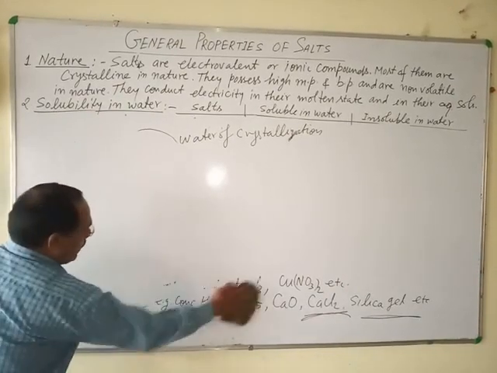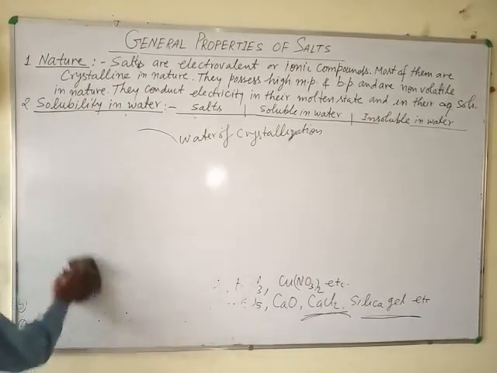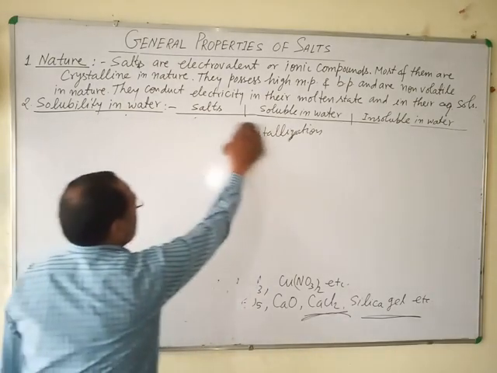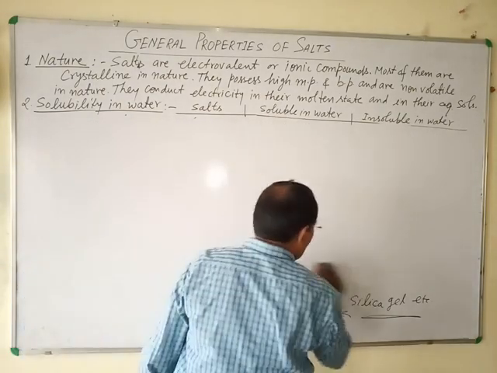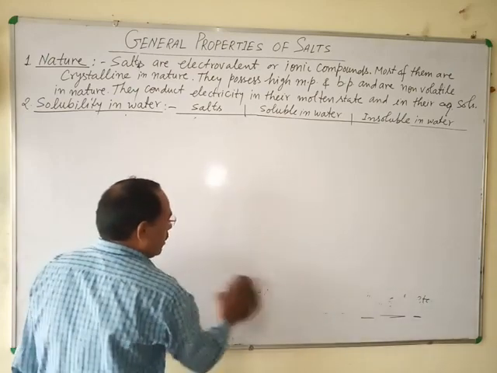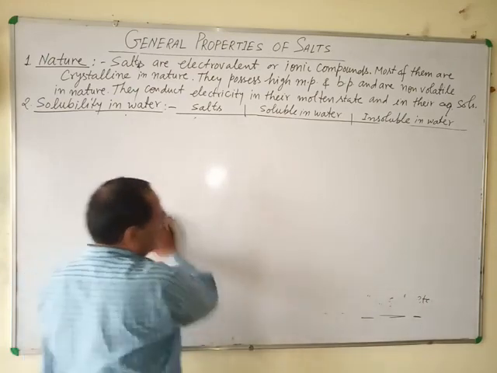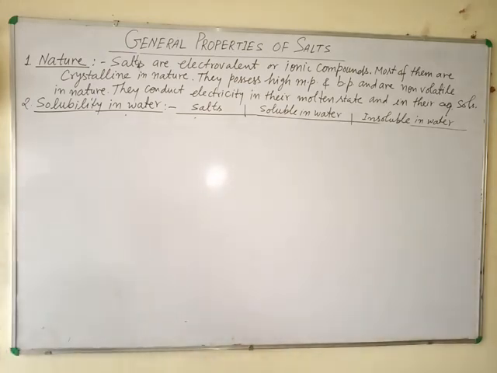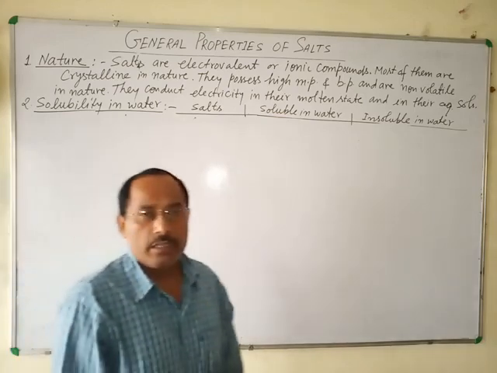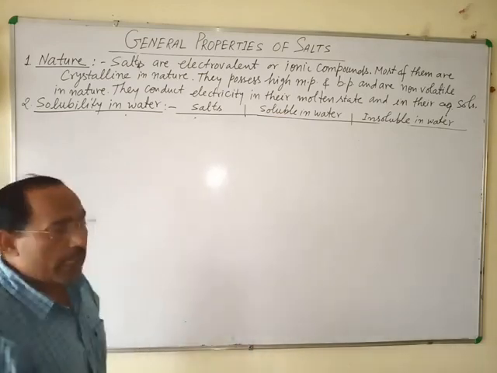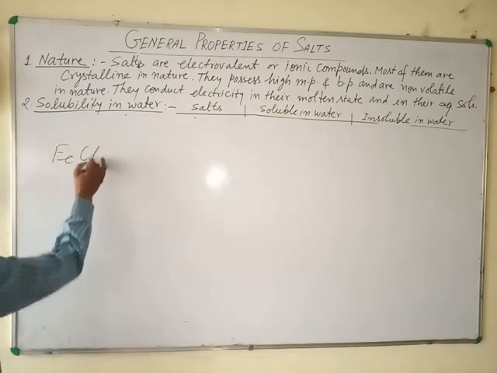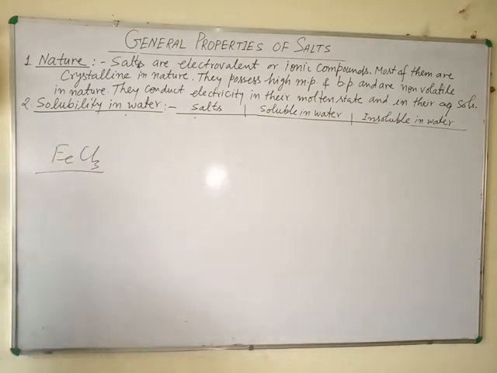A very important property of salt is hydrolysis. Since salts are formed by the complete or partial neutralization of an acid by a base, they again produce the same acid and base when they react with water. For example, ferric chloride, FeCl3, is a salt.